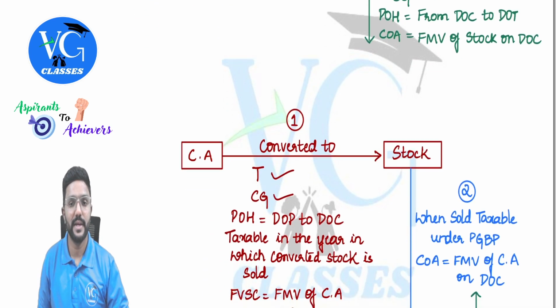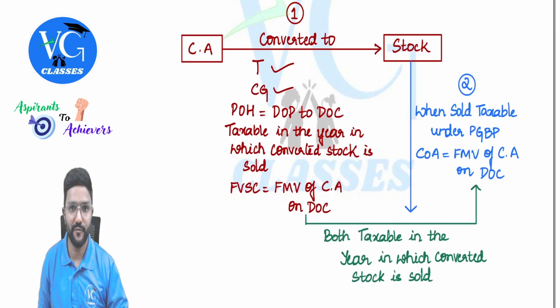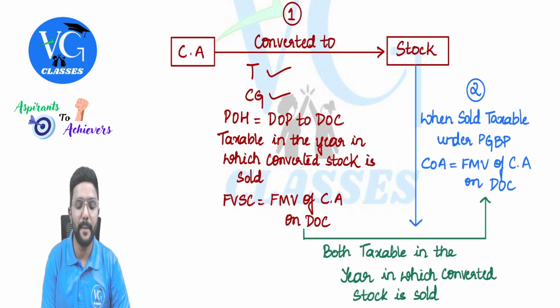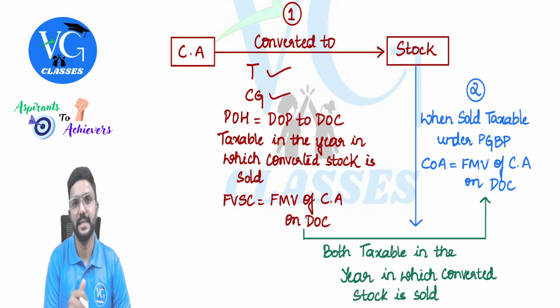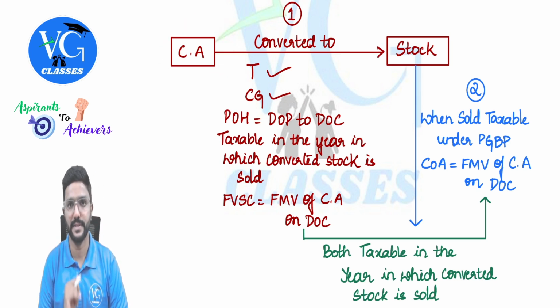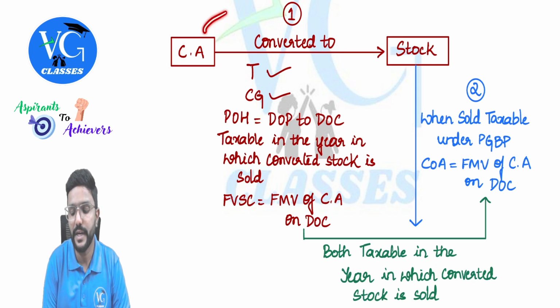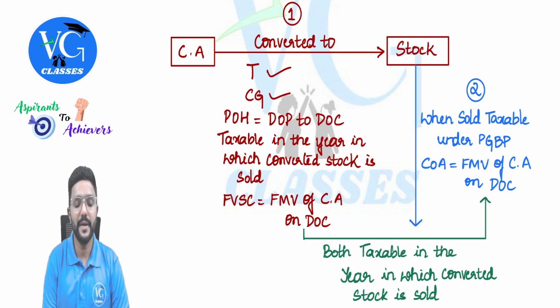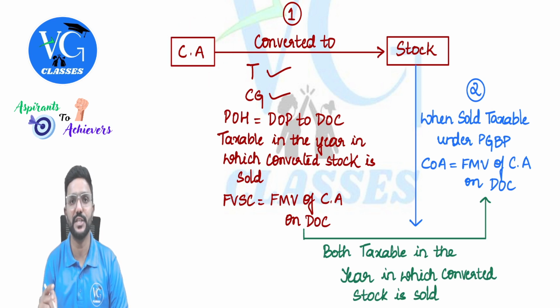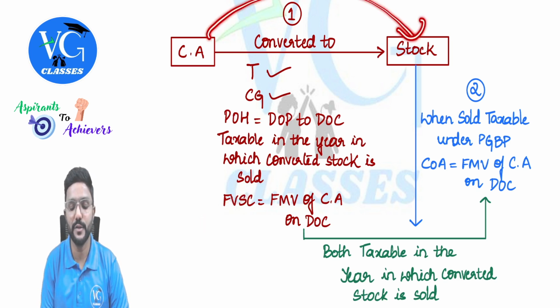Okay, sir. Then coming to what is covered in section 45, that is, what if a capital asset is converted into stock? Guys, if I sell a capital asset, it is taxable under the head capital gains? Yes, sir. Now, what if it is converted into stock? Then even that is considered as a transfer. Whatever is the fair market value of the capital asset on the date of conversion will be considered as the full value of sale consideration, guys. So when a capital asset is converted into stock, it is a transfer. We need to compute capital gains.